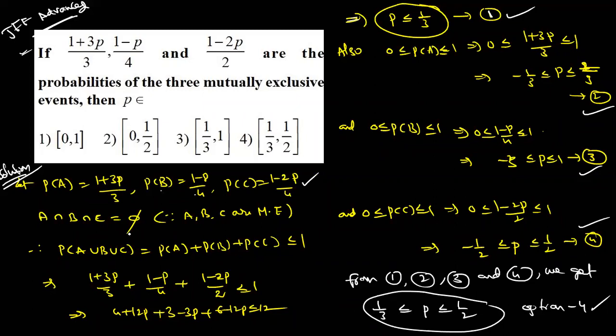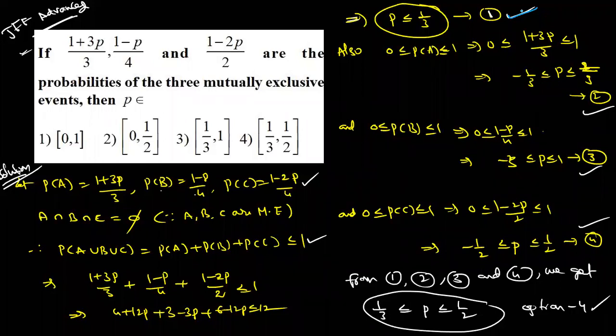Okay. Now see, P of A union B union C, what is the maximum value of this one? 1. So put these values, simplify, take the LCM. I am getting P less than or equal to 1/2. This is equation 1. Fine.